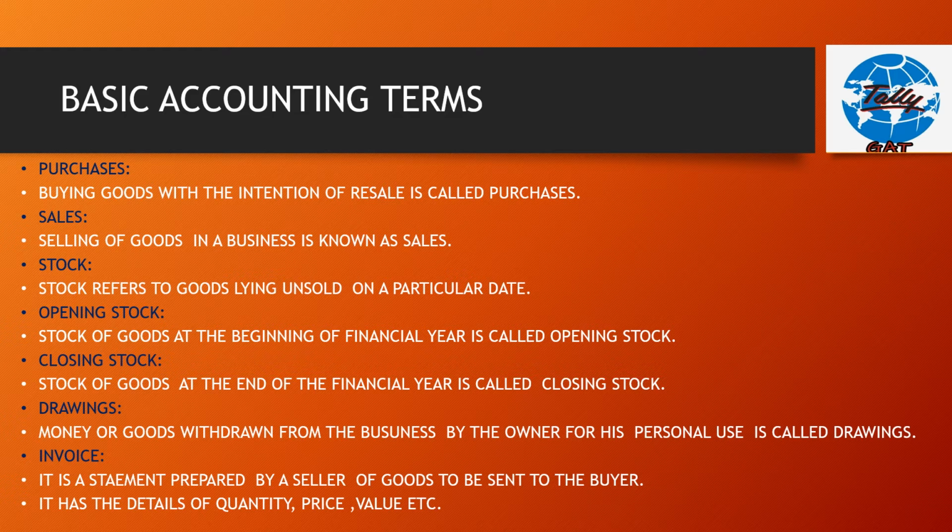Next, what is drawings? The money which is drawn or goods withdrawn from the business by the owner for his personal use from the business is called drawings. Coming to the word invoice. What is an invoice? Invoice is a statement prepared by a seller of goods to be sent to the buyer. It has the details of quantity, price, value, etc. of the goods sold to the buyer.